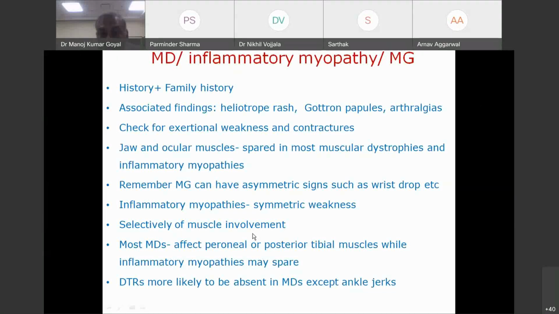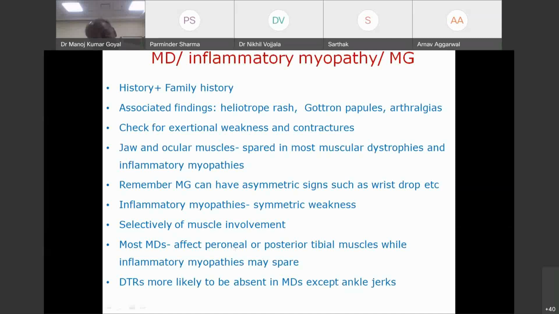If muscle weakness is selective, peroneal weak, tibialis anterior weaker than hamstring, or quadriceps weaker than hamstring, or hamstring weaker than quadriceps, or hip flexors weaker than extensors, it is more likely to be a muscular dystrophy than inflammatory myopathy. Most muscular dystrophies affect peroneal or posterior tibial muscles, while inflammatory myopathies may spare these muscles. Either posterior tibial or peroneal is affected.